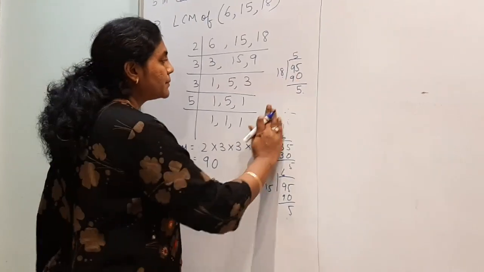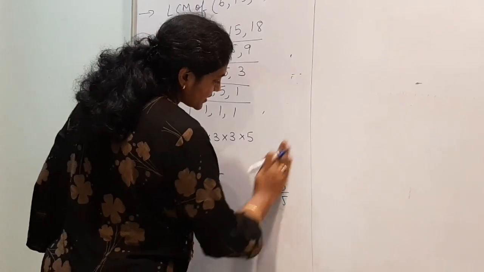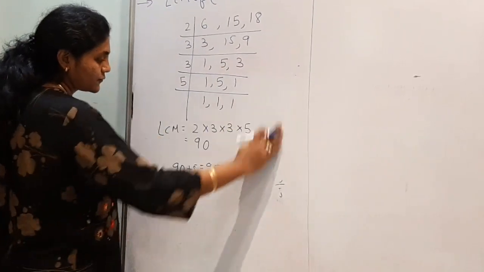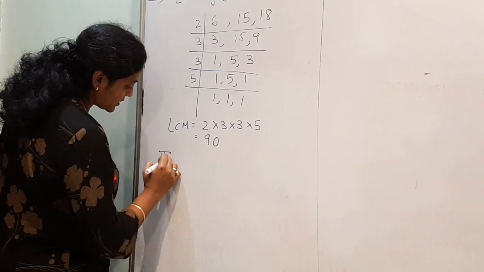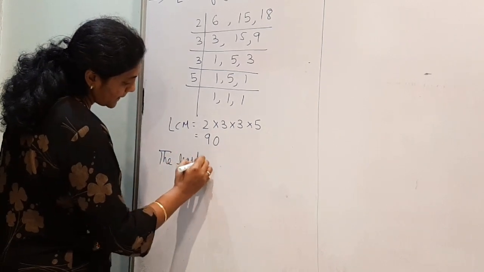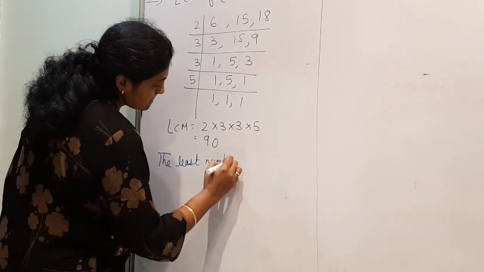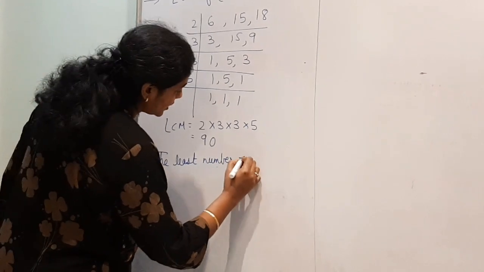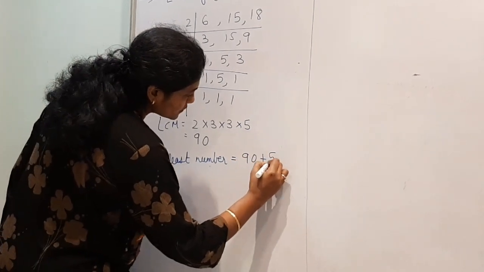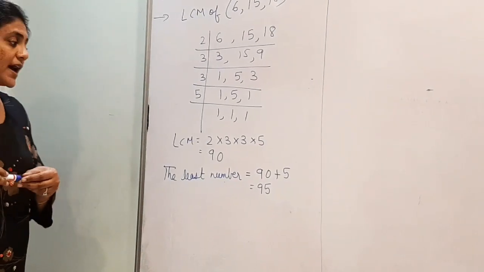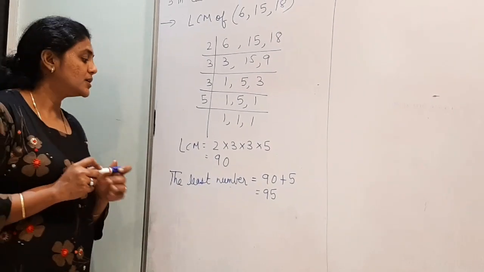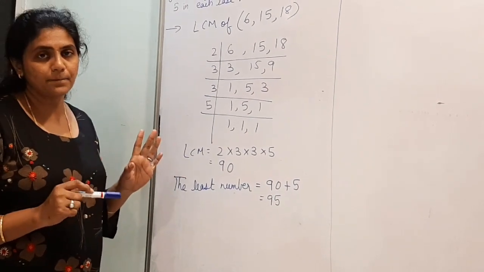So that means the least number is 95. So here we have to write the least number is equal to 90 plus 5 equal to 95. We have just added remainder 5 to the LCM.